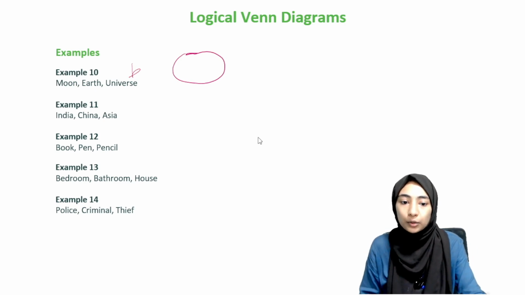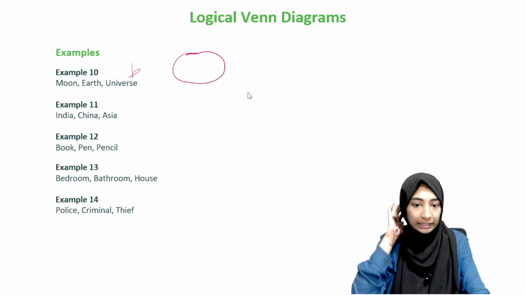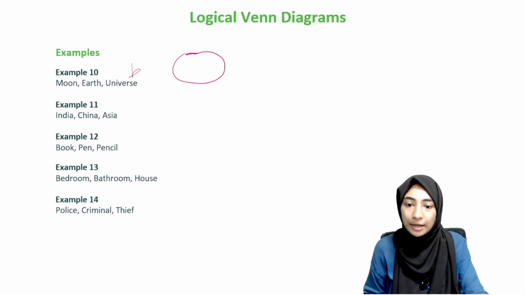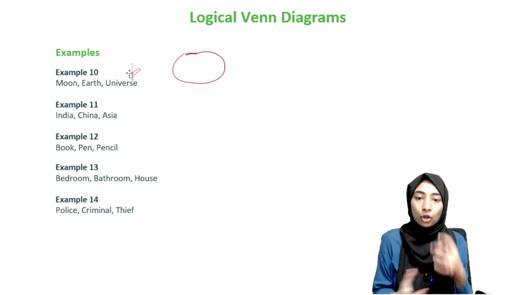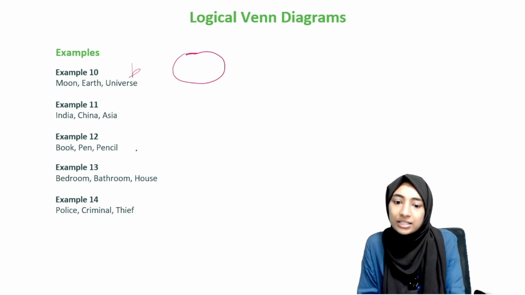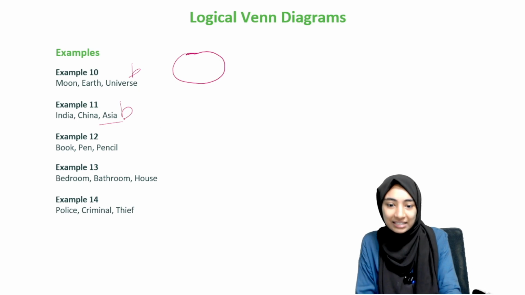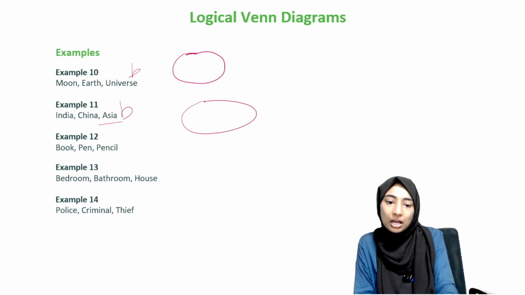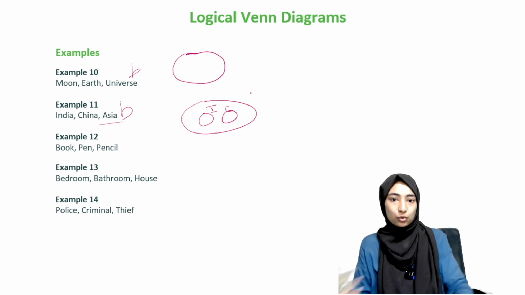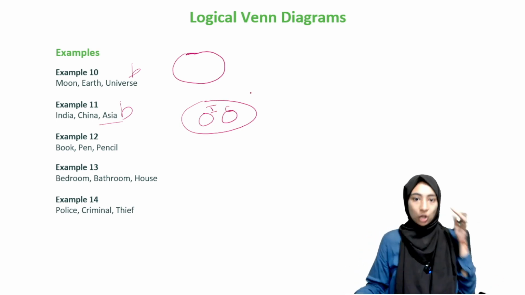Okay, so moon, earth, universe. The universe can have the moon and the earth, and the moon cannot be the earth, the earth cannot be the moon, right? And also, the moon does not contain the earth, nor does the earth contain the moon. So that doesn't work. India, China, Asia. Oh, again, the same thing. It's again B. Why? Because both India and China are in Asia, right? And India and China are exclusive. India is not China, China is not India, right?